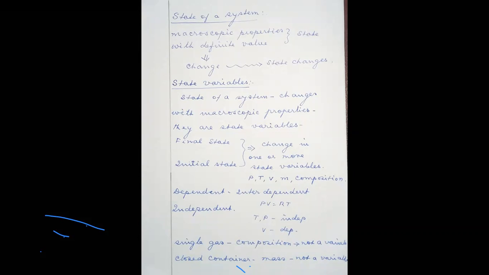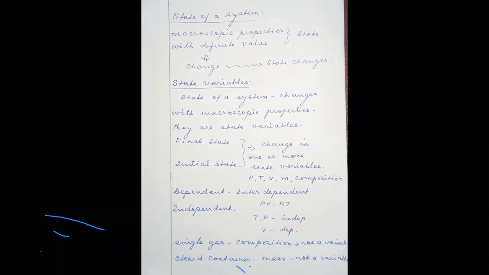If a system contains only a single gas, there is no meaning in speaking about the composition of the system. So the composition becomes an invariant. It is not a variable in discussing the state of a system.